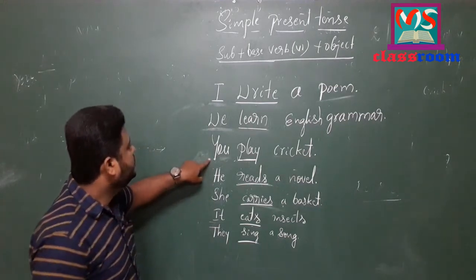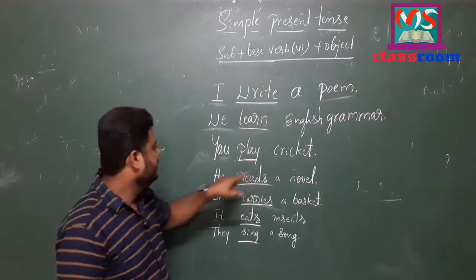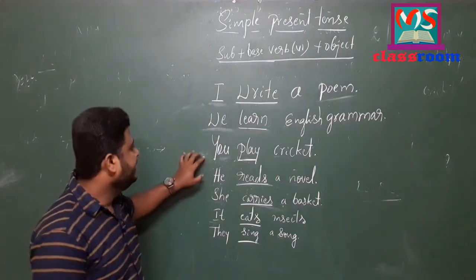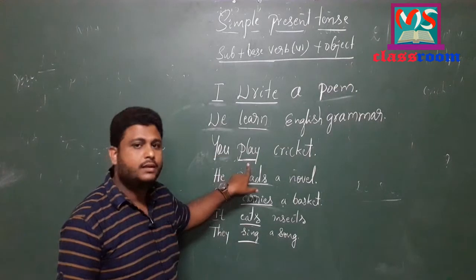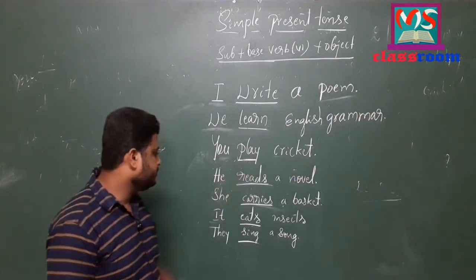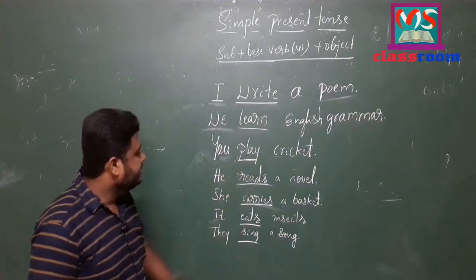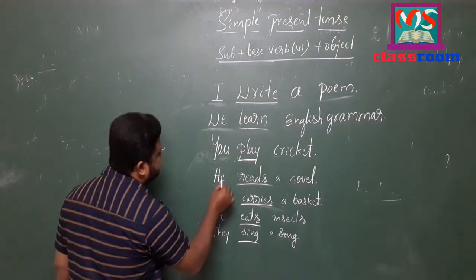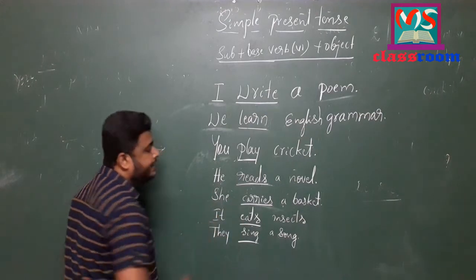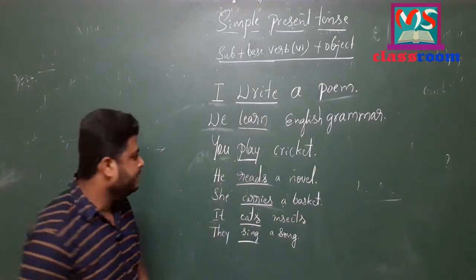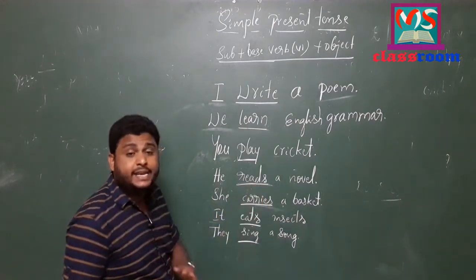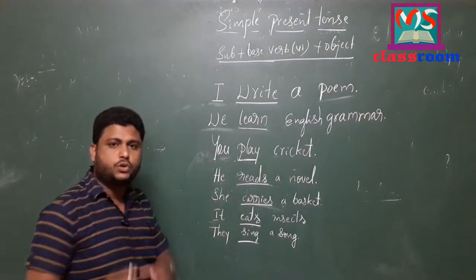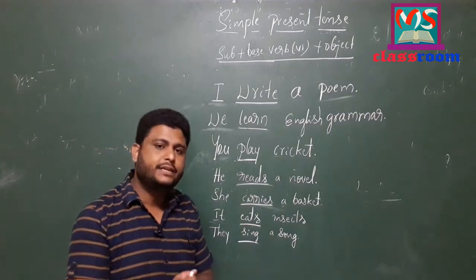Look at here, you play cricket. So when we use second person singular as well as plural you, it agrees with the plural subject or plural verb. Now look at here in third person singular. Whenever we use third person singular he, she, it, we just have to add s, es or ies to the main verb so that we can make it singular.